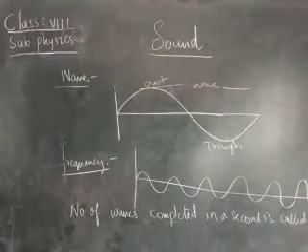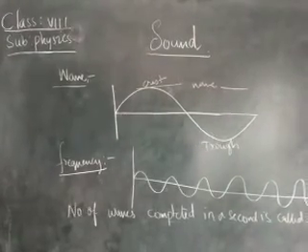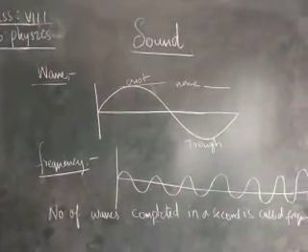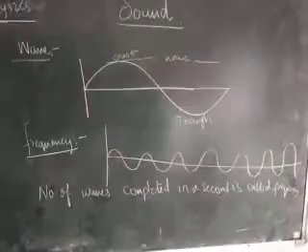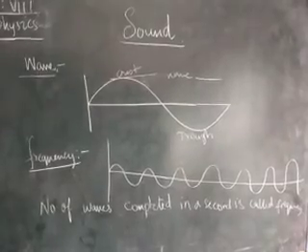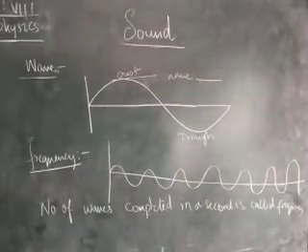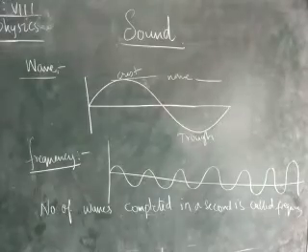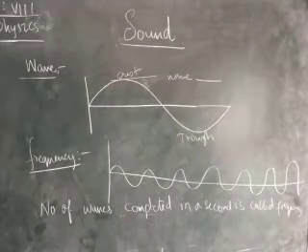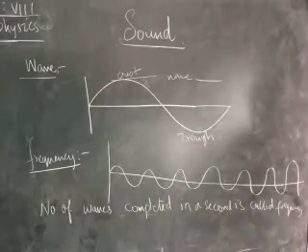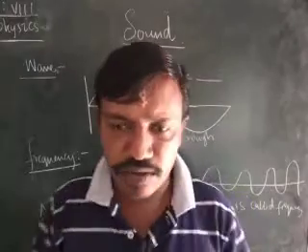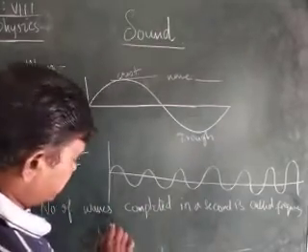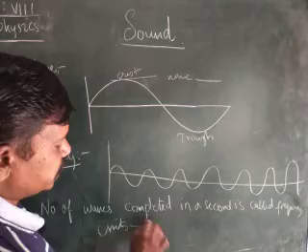Okay children, the number of waves completed in a second is called the frequency. That means the number of oscillations completed in a second is called the frequency. The unit of frequency is hertz, children.